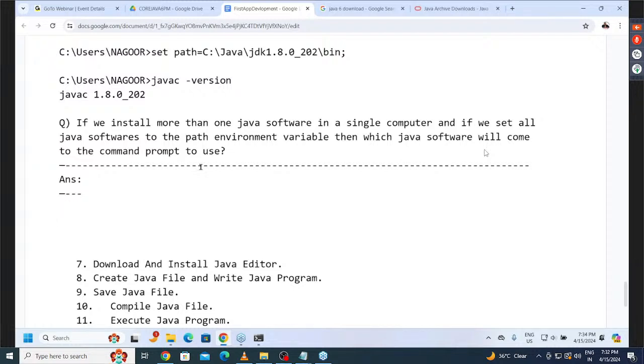First application development, first app development. Yeah, if you do the same thing, it will not install again.